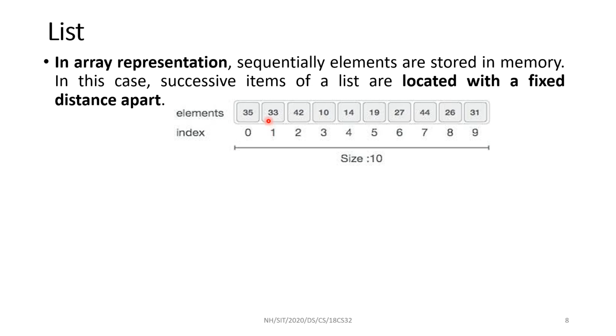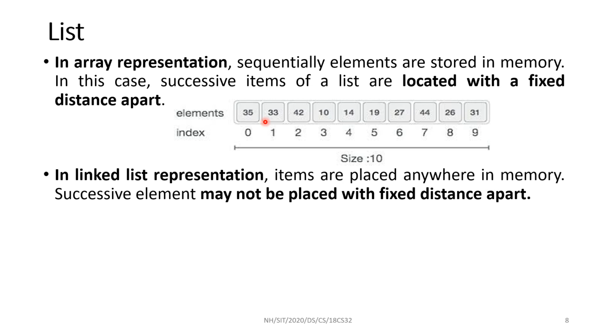We know the address of this. If the starting address of this is 1000, I can compute the address of this one. 1000, 1001, 1002, 1003 are occupied for this element, and from 1004 the next element starts. I can get the address of the next element, the successive element of that particular array.